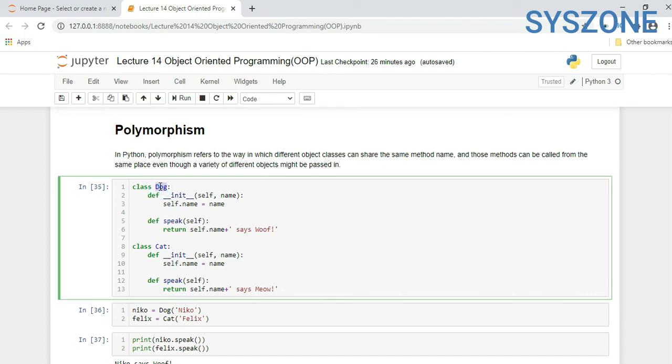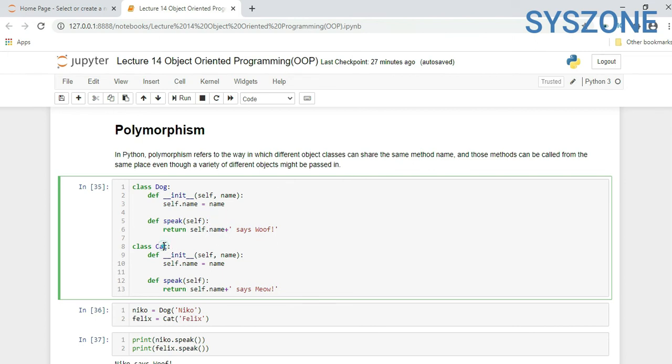Here we created a class named Dog. This is the default __init__ method, with self and the parameter name. Now we created another method, def speak(self), which returns self.name plus a concatenated string, so it will return the name says Woof.